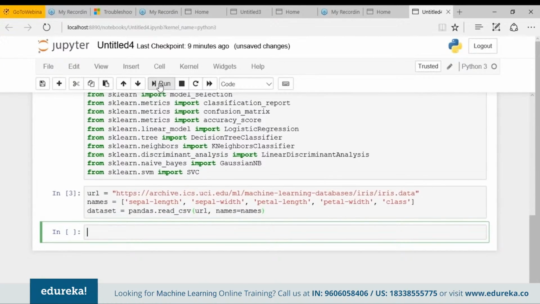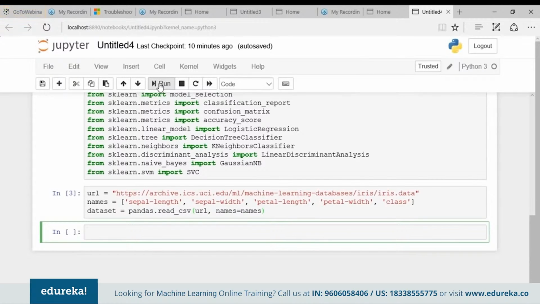So our dataset is loaded. In case you have some network issues, just go ahead and download the iris data file into your working directory and load it using the same method. But make sure that you change the URL to the local file name, or else you might get an error. Okay, our dataset is loaded.